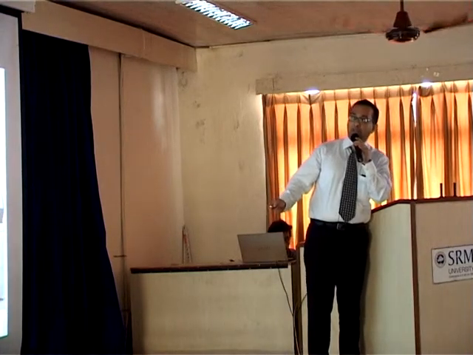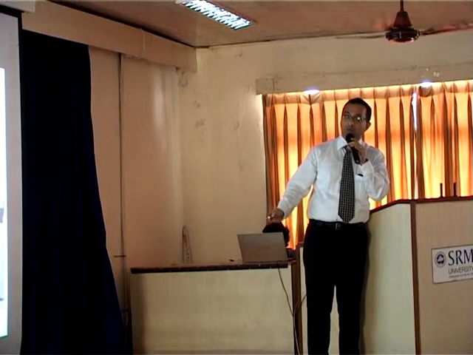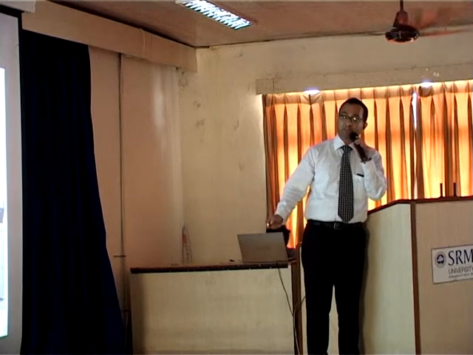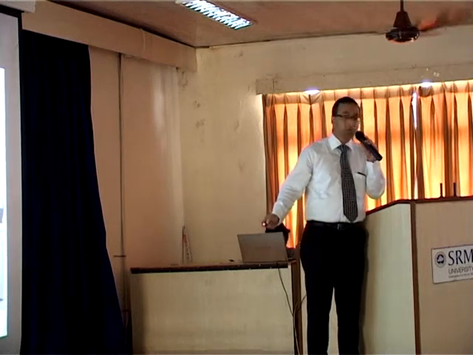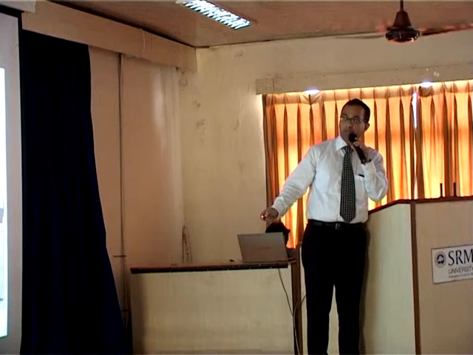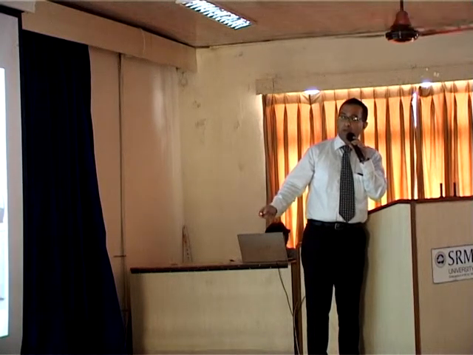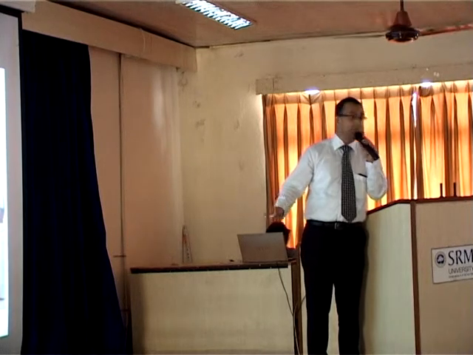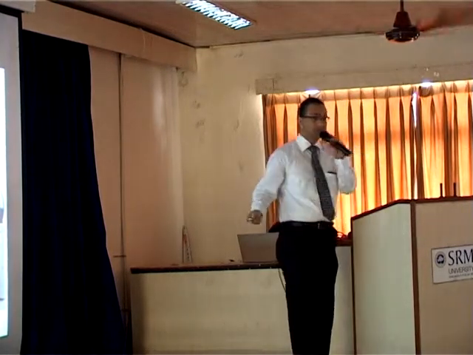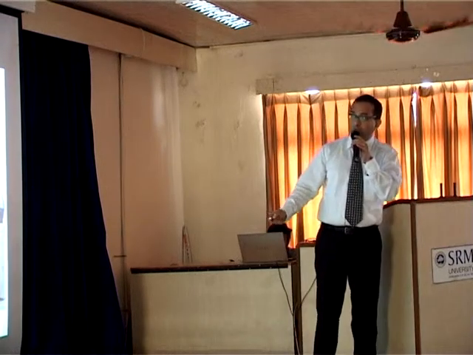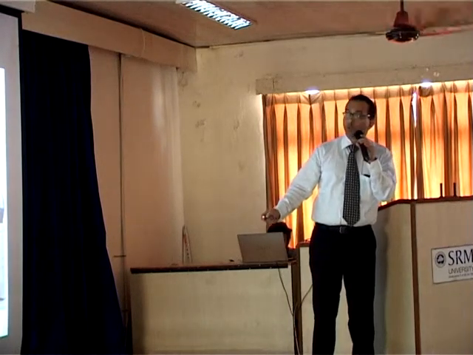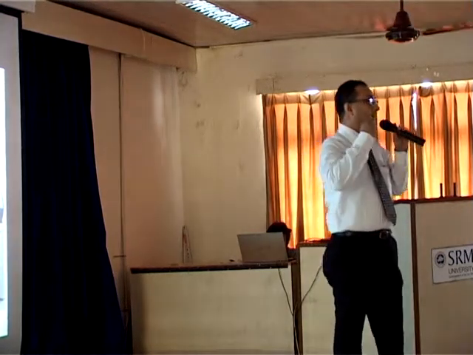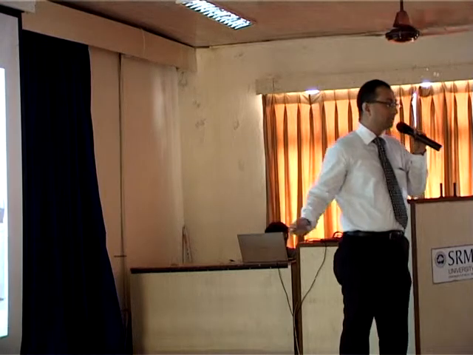You have CAD/CAMs for the dentist. If you look at this, it looks like a USG from Siemens because it was developed by Siemens for us. So it has a probe which goes inside the mouth. You click a digital image, so you don't need to take an impression with paste. You don't need to put a paste inside. This then is incorporated into our software. You design the tooth.